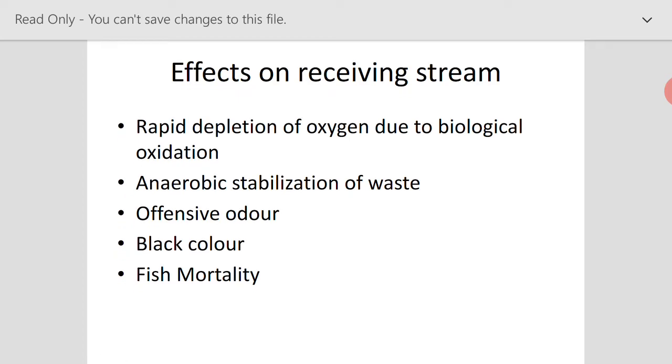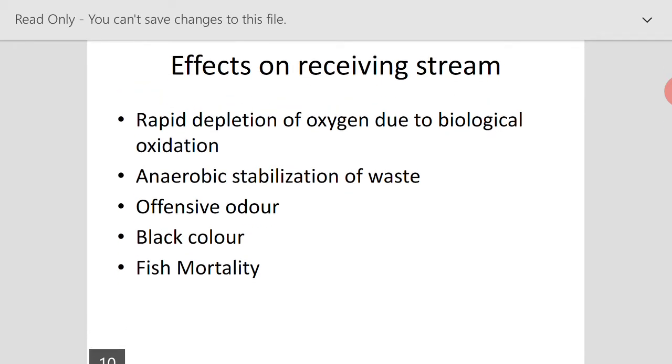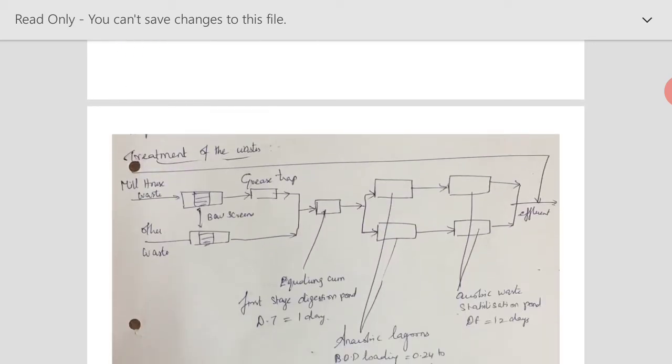Once this dissolved oxygen is depleted, automatically it will lead to the anaerobic stabilization of the waste. That is, anaerobic decomposition will take place inside this stream, which will result in an offensive odor as well as a black color of the stream. And because of this depletion of dissolved oxygen, it also affects the fishes that are living in the stream. So these are the effects of this wastewater when we dispose of it in the stream.